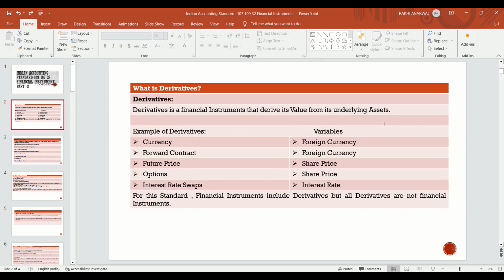What is a derivative? A derivative is a financial instrument that derives its value from its underlying asset. A derivative is a topping on the underlying asset. Examples of derivatives are currency forward contracts, future contracts, options, and interest rate swaps.